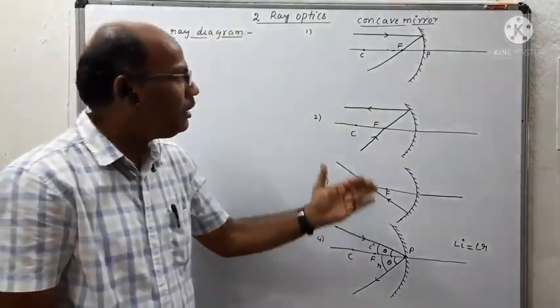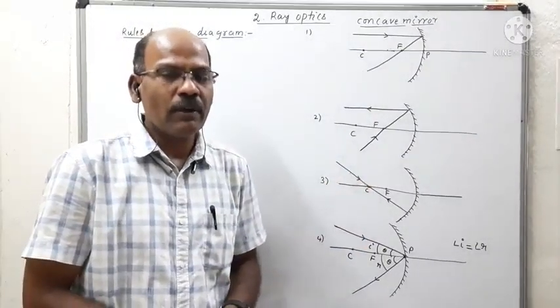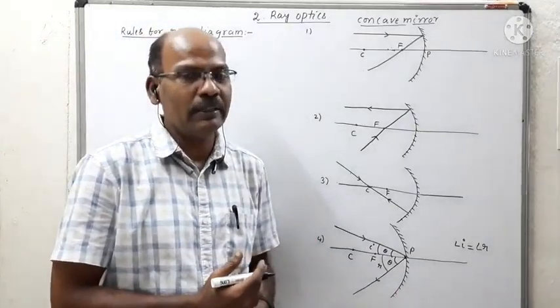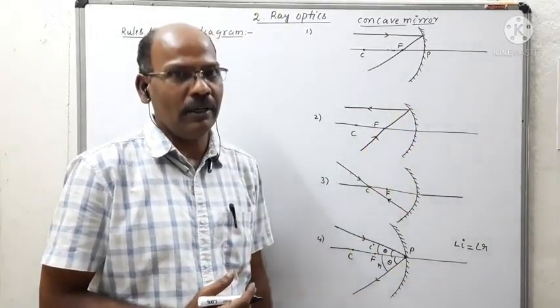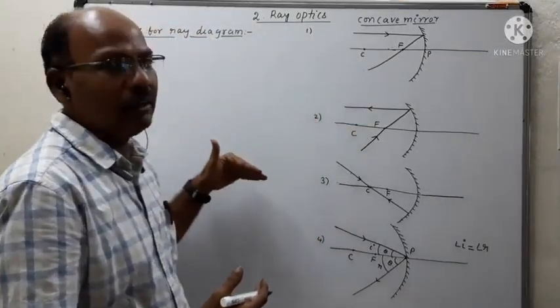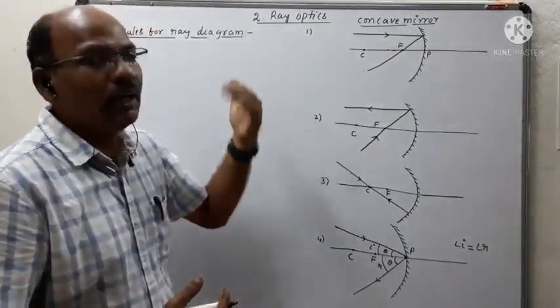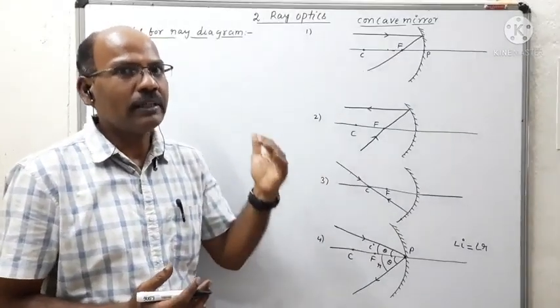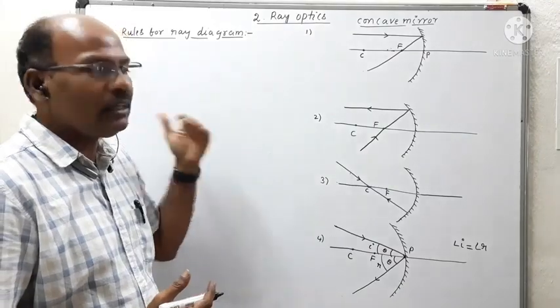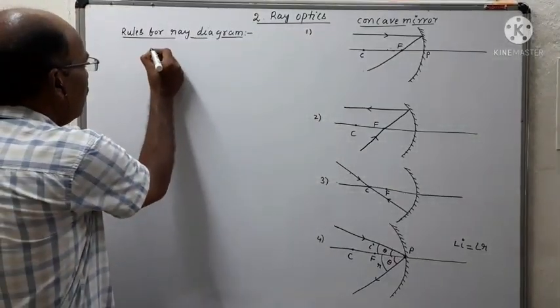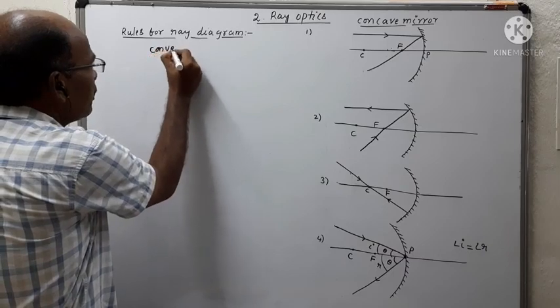So these are the four rules to be followed to observe the clear image formed by the concave mirror. Similarly, we observe the same pattern in the case of convex mirror. Convex mirror means the reflecting surface is away from the center of curvature. First we are observing in the case of convex mirror.